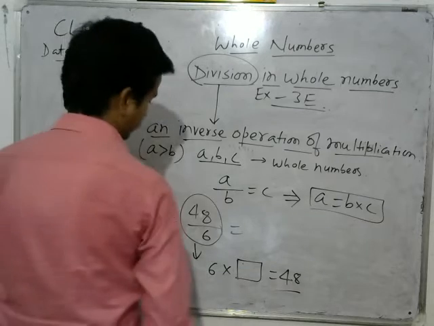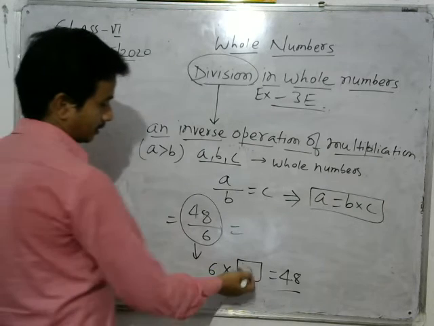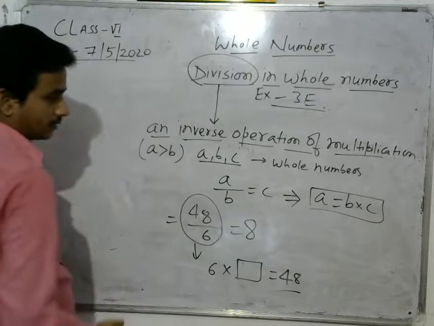So what is the answer? 6 should be multiplied by how many times? 8. So 8 is the answer.